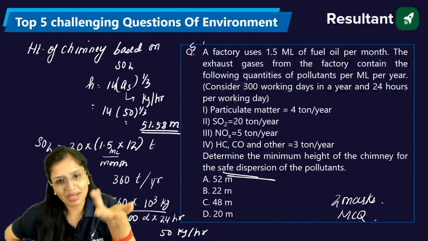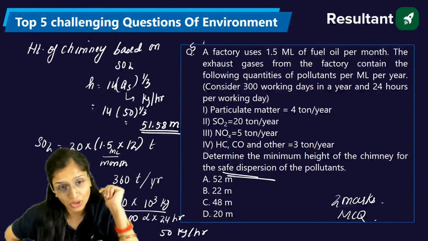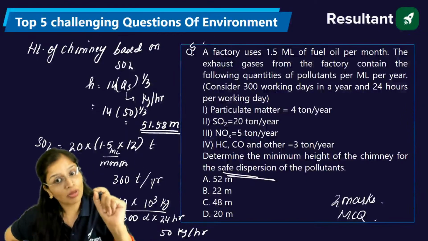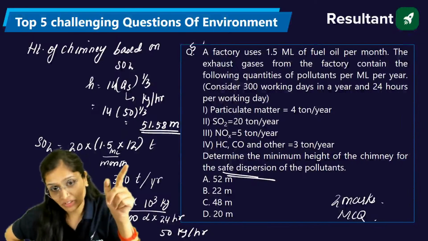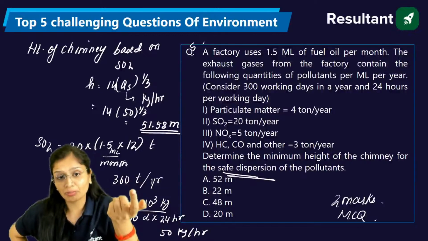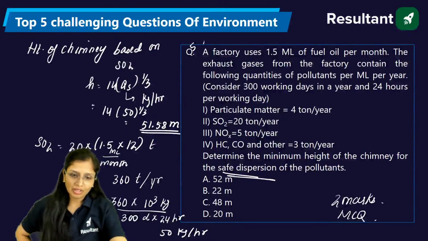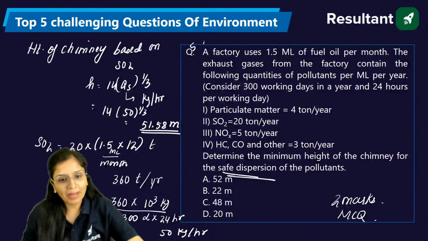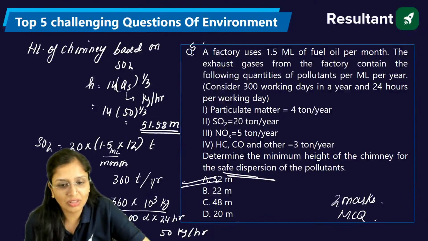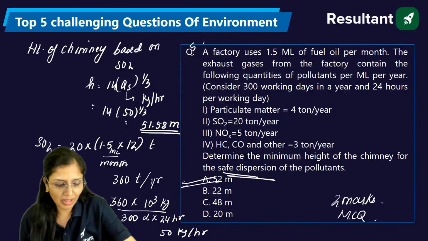See, particulate matter requires 22 meters for safe dispersion. If you are providing more than that, there is no issue. But sulfur dioxide requires 51.58 meters height of the chimney. But if you are providing lesser, there will be an issue. Dispersion of pollutants will take place, but safe dispersion of pollutants will not. Clear? So you will take the maximum of both of them, that is 51.58, that is 52 meters. Clear? Understood everybody now?